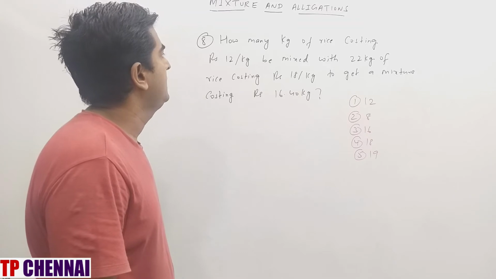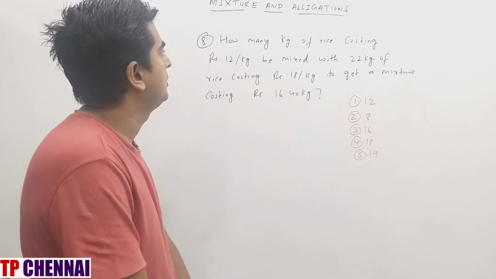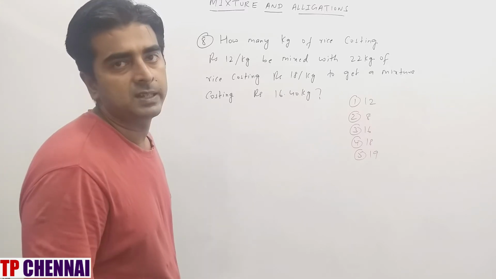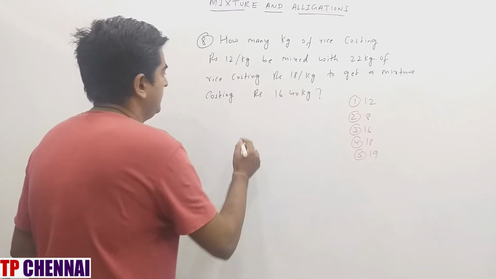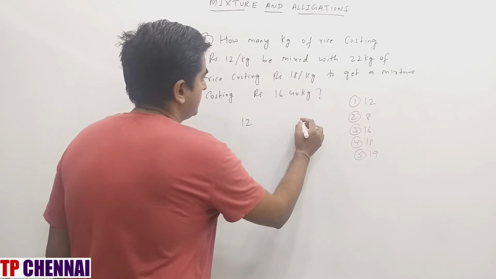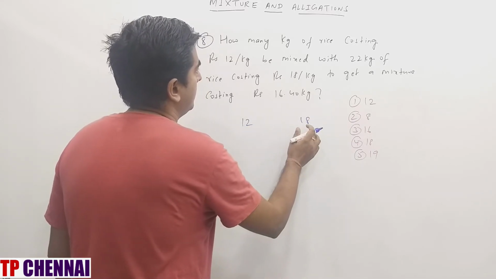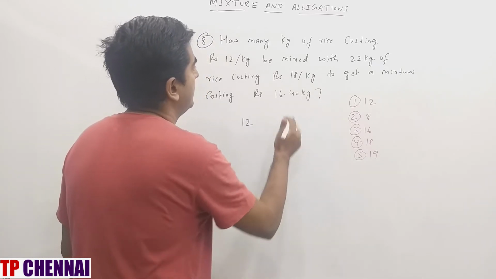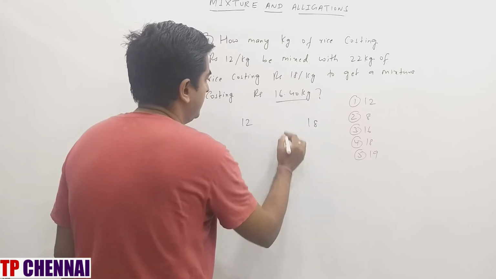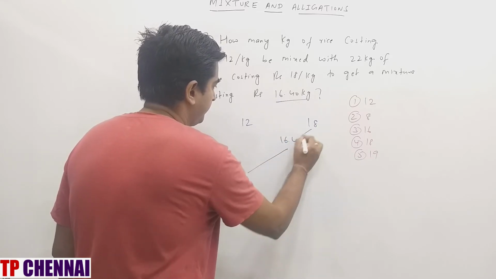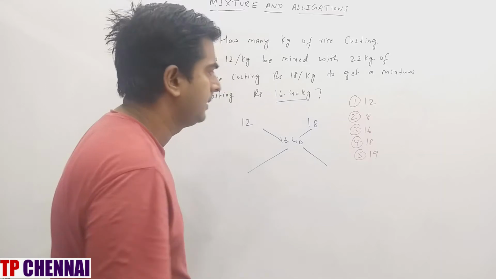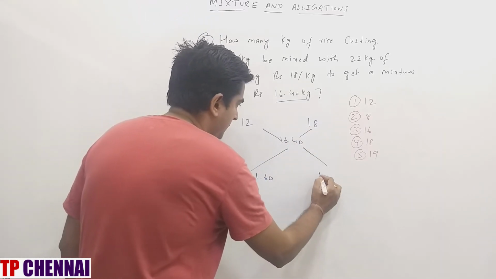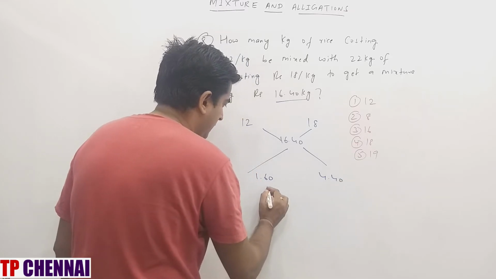How many kg of rice costing rupees 12 per kg be mixed with 22 kg of rice costing rupees 18 per kg to get a mixture costing rupees 16.40 a kg? This is 12 rupees. That is what they are asking, right? This is 18 per kg. Overall is how much? 16.40. All these things are in rupees, right? So 18 minus 16.40 is nothing but how much? 1.60. This is how much? 4.40. What is the ratio?